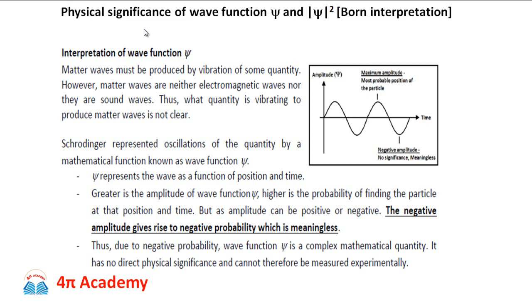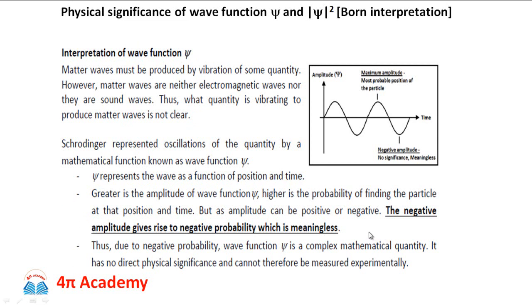In the case of mechanical waves, the displacement of the string varies with space and time. So each and every wave is characterized by a certain quantity which varies with space and time, and therefore for matter waves also we define psi as the wave variable, which is a function of position coordinate and time coordinate. So this psi represents the wave function for position and time.